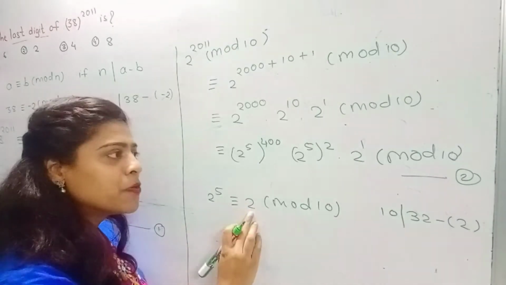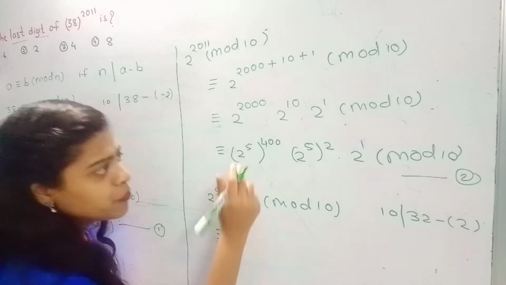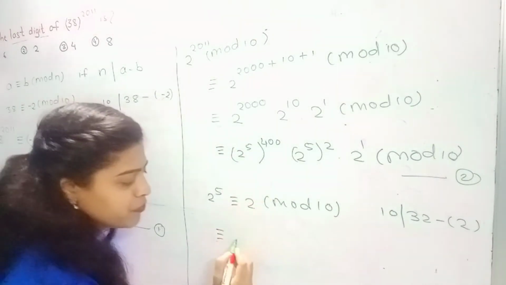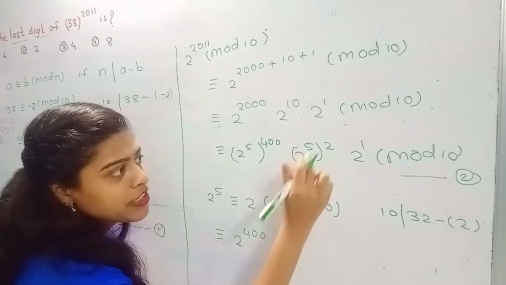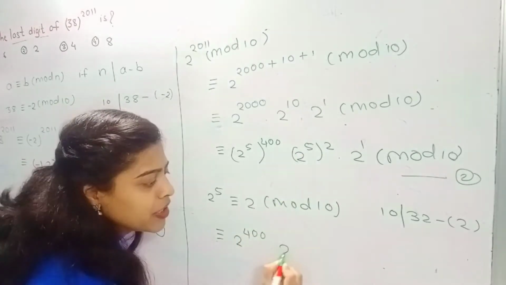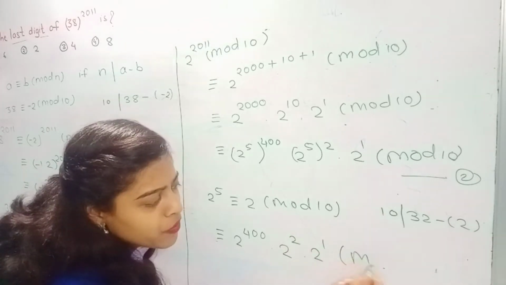So put this 2 in our equation number 2. We get 2 raised to 5 replaced by 2. So 2 raised to 400 into 2 raised to 5 is again 2, so 2 raised to 2 into 2 raised to 1 modulo 10.